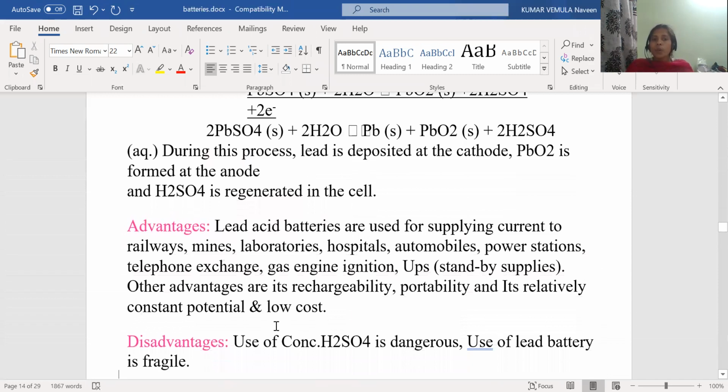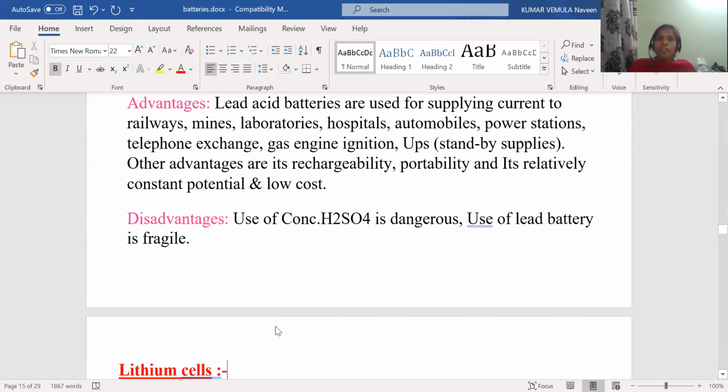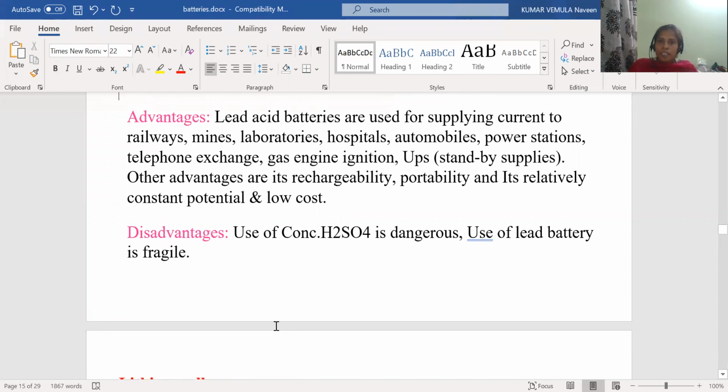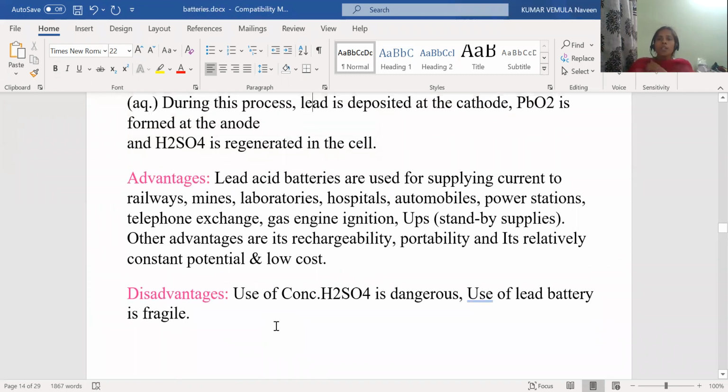Now let us see what the advantages are. I said now these are used in automobiles, not only in automobiles. Let us see what the remaining applications of the lead acid battery are.